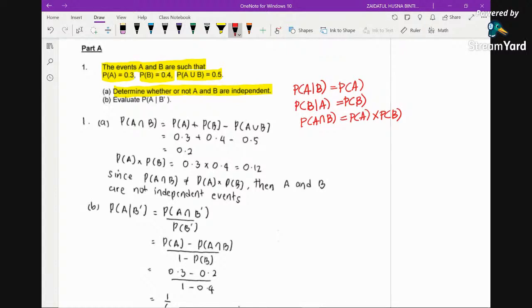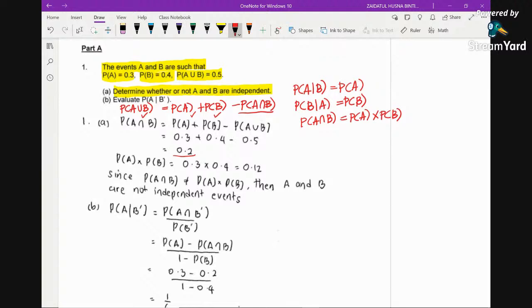Because we don't have information on the conditional probability, we will just find the intersection from the addition probability formula. The addition formula says that P(A union B) is equal to P(A) plus P(B) minus P(A intersect B). At the moment we have these three, P(A), P(B), and P(A union B). We substitute all of these three and try to find P(A intersect B). You may find the answer to be 0.2.